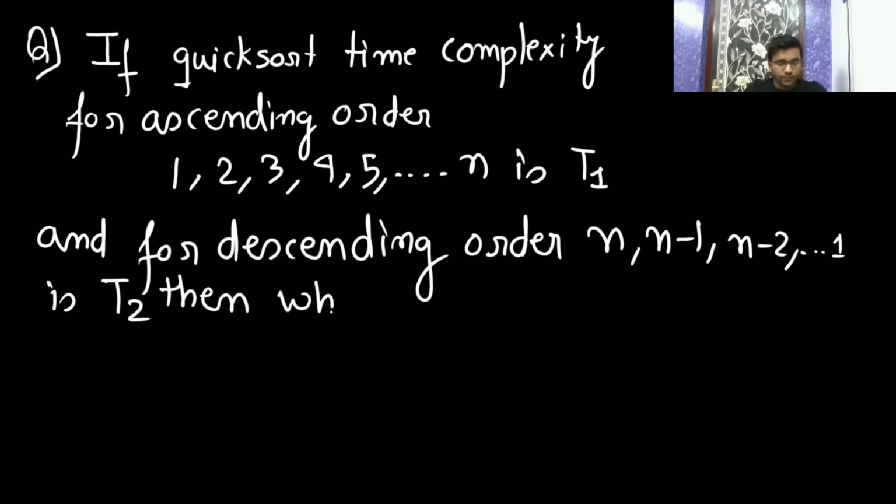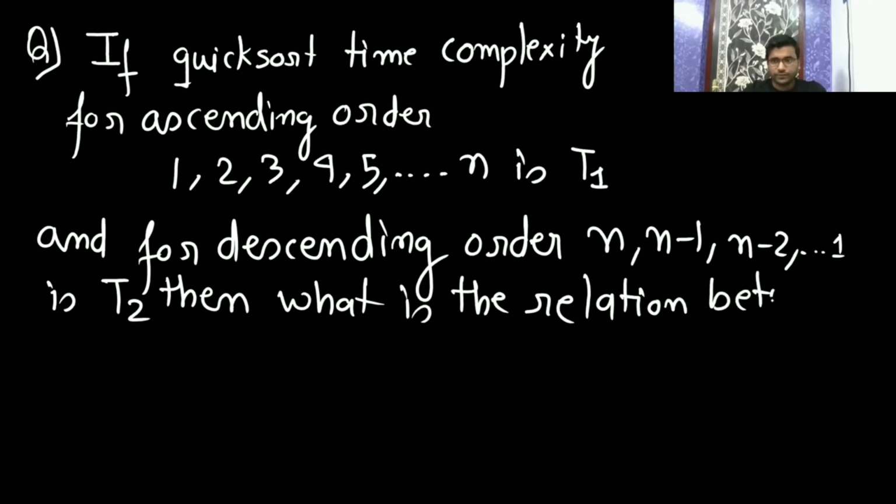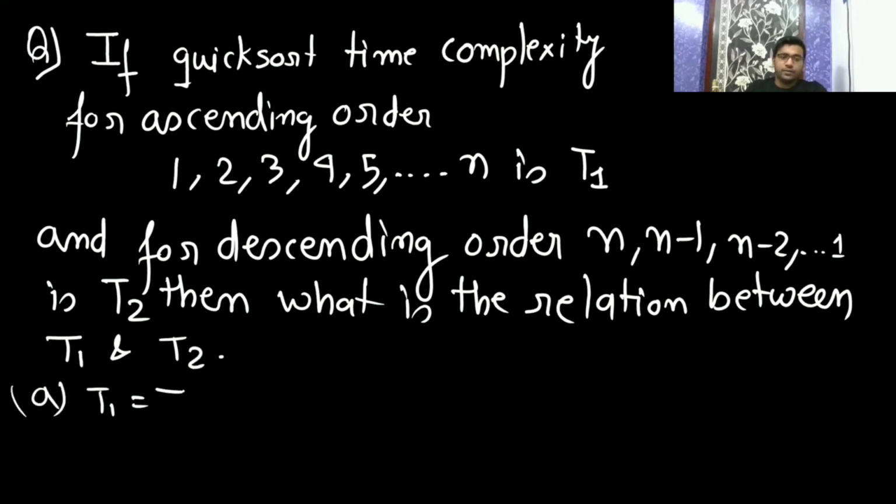Then what is the relation between T of 1 and T of 2?